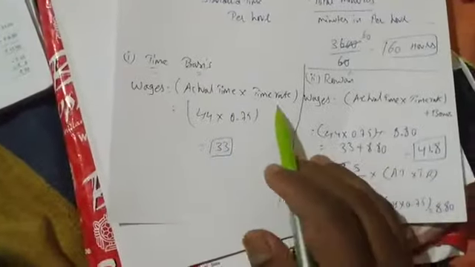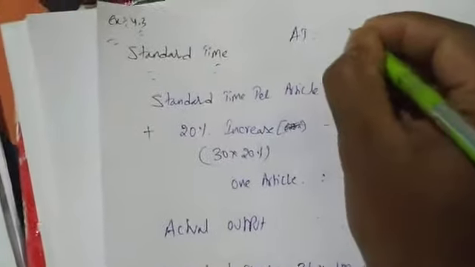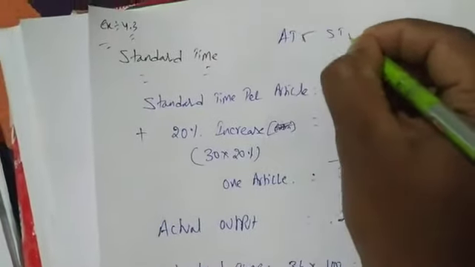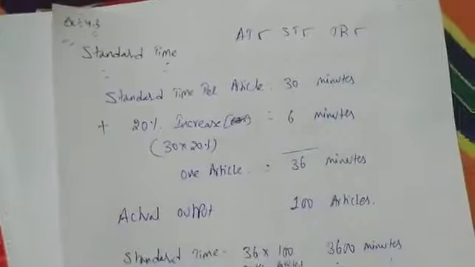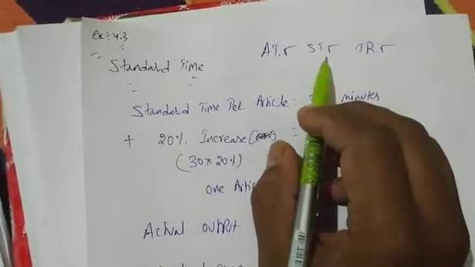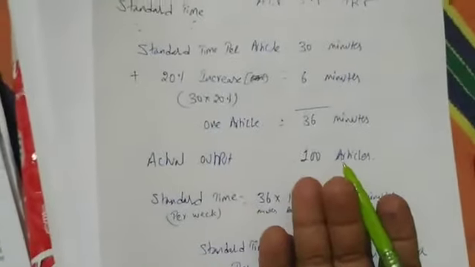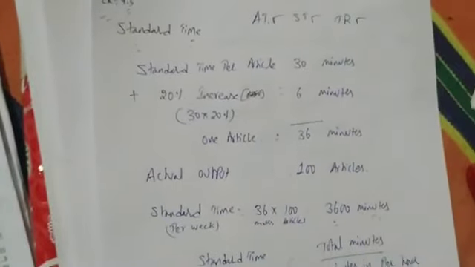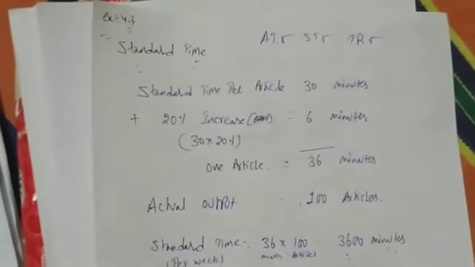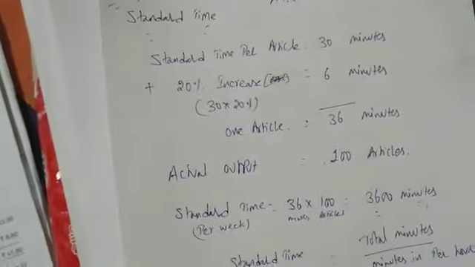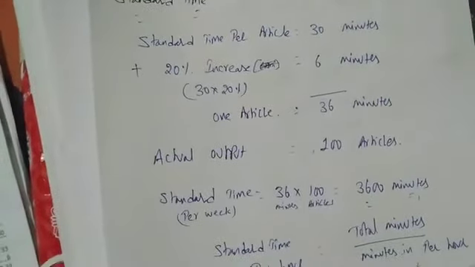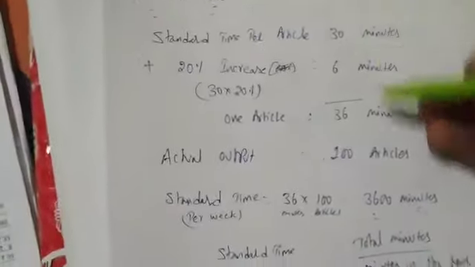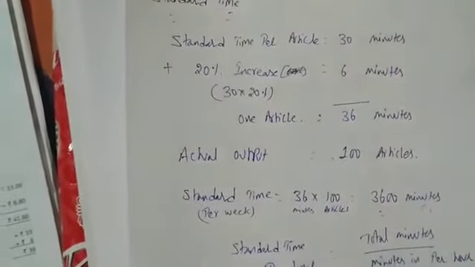Got it? Easy. This is very easy. See, when you know the actual time, standard time and time rate, you can easily find out the answer. But he will not give either time rate, standard time or actual time. Standard time or actual time, that we have to find out. So in this problem he did not give standard time, so we found out standard time. Okay, so here is a calculation for standard time. You practice. I'll prepare one question on this and you have to solve.